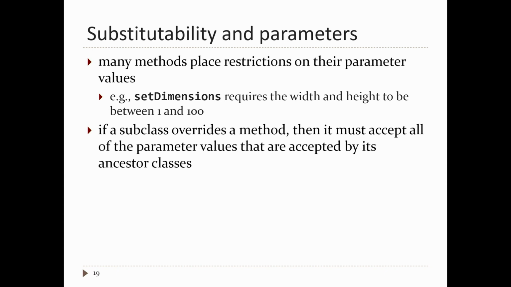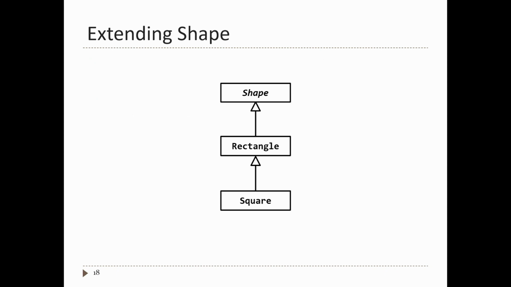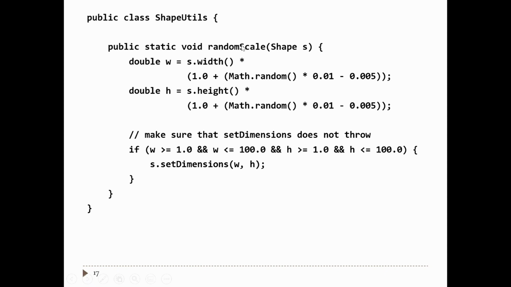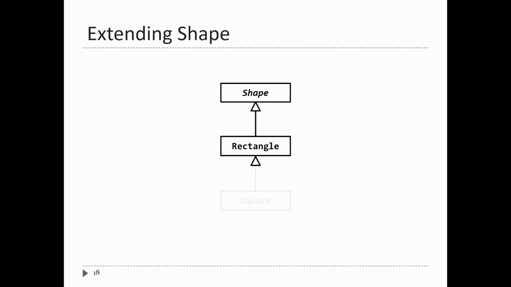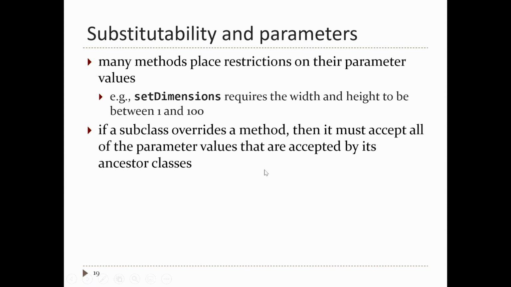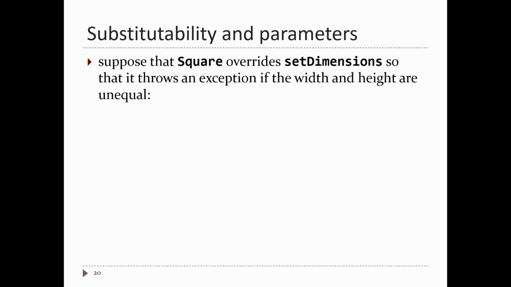So if a subclass says you can only use the value 50 for the width, that's a problem. Because as soon as someone writes a method like, what shall I call it, random scale, suddenly their method fails, because the size is probably not going to be 50. So when a subclass overrides a method, it must accept all of the parameter values that are accepted by its ancestor classes. Furthermore, whatever the inherited version of the method says it does, the subclass version has to do the same thing.